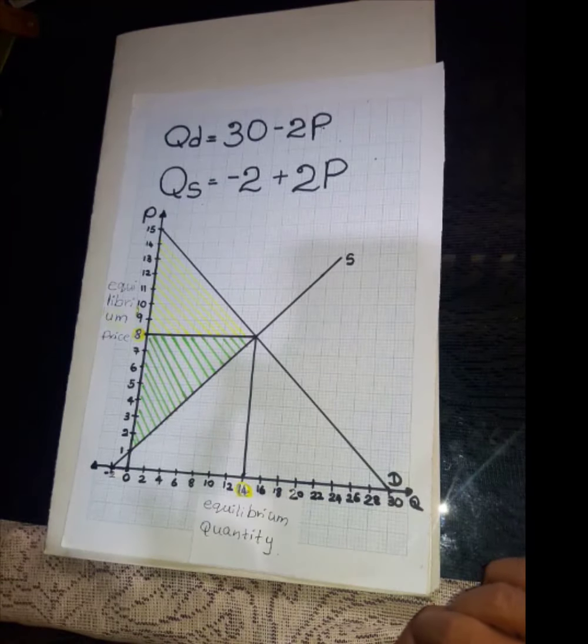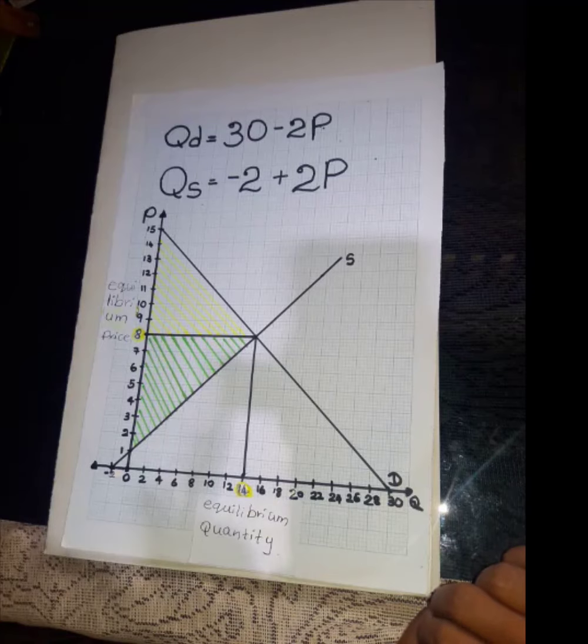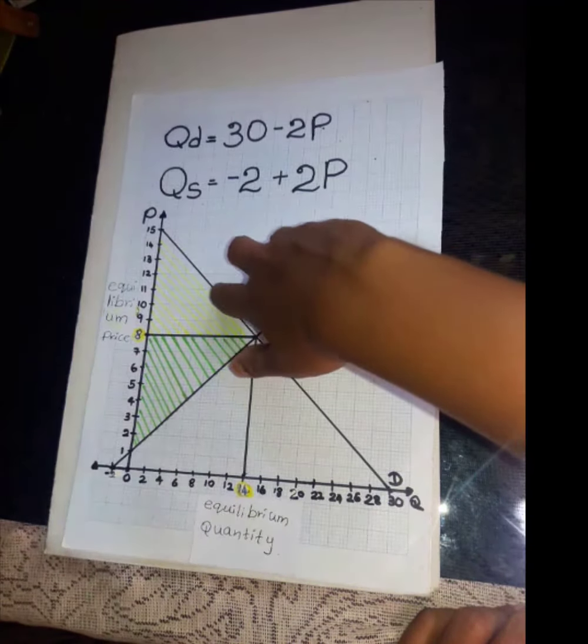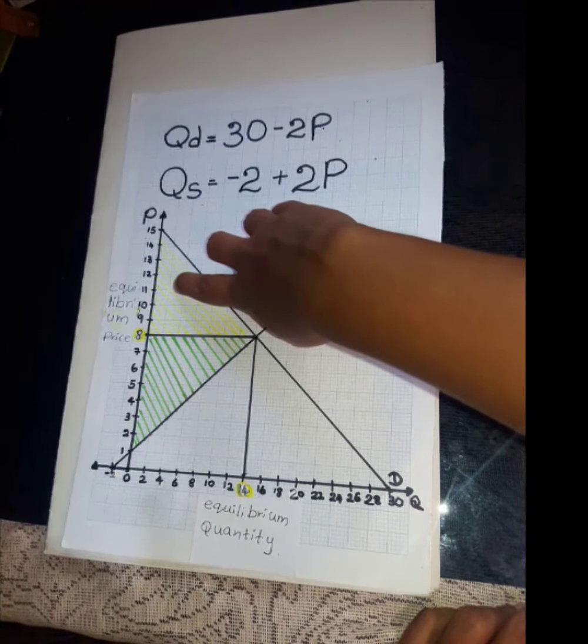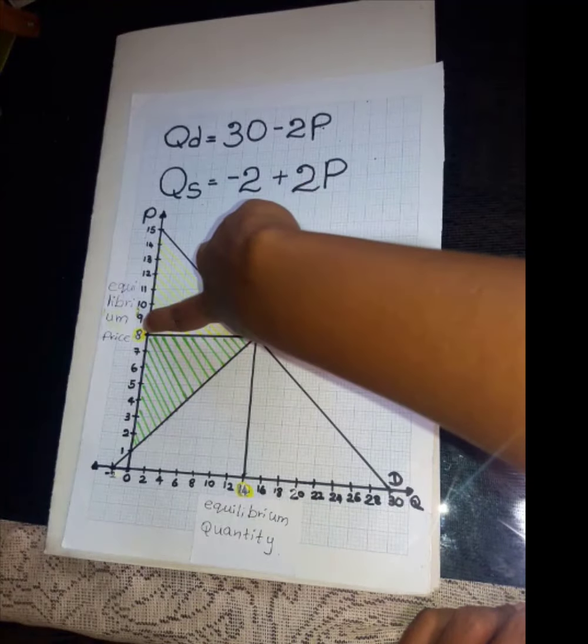Now we are going to calculate the consumer surplus before implementing the maximum price ceiling. Here is the consumer surplus. So we have to calculate the area of this region.